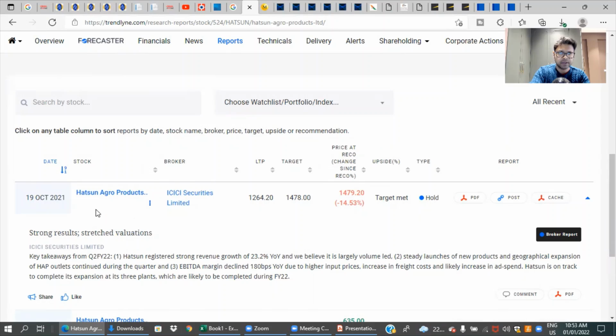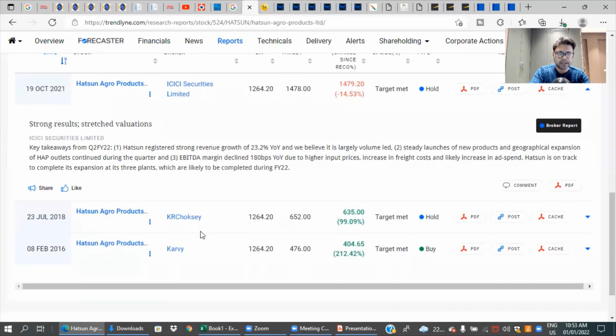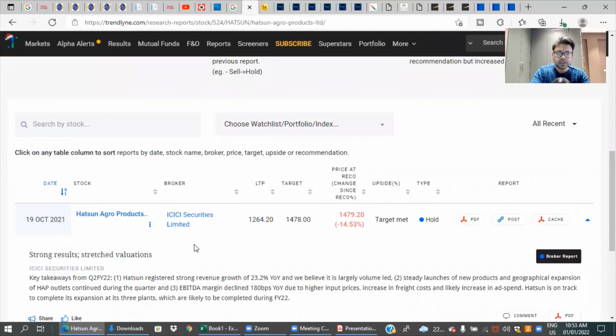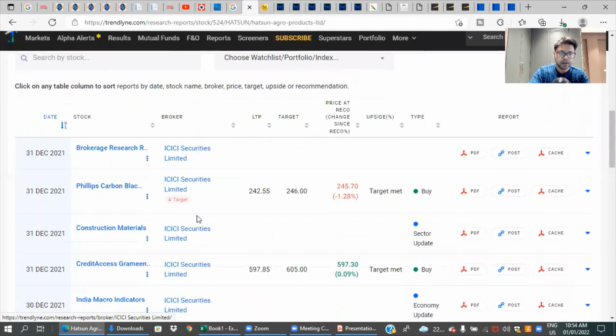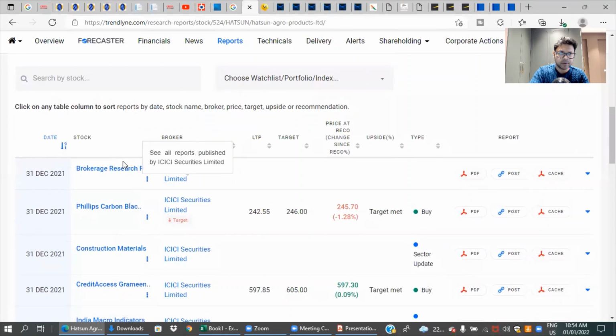So you see here, ICICI Securities came up with a report, and you can see this report here, or the KR Choksey report. The other interesting thing is, let's say you want to visit all the reports which ICICI Securities has published. When you click on ICICI Securities, it says see all the reports published by ICICI Securities. So whether it's ICICI, Motilal Oswal, or Spark Capital, you can click, and now you have all the reports which they have published, and you can access all these reports.